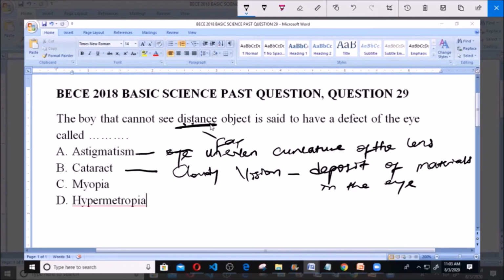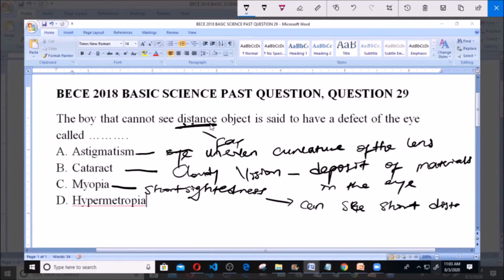Now C here says myopia. Myopia simply refers to short-sightedness. Myopia means that the person can see short distances, but cannot see far objects.